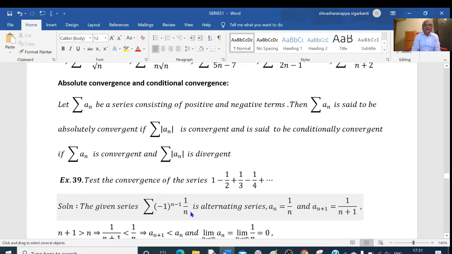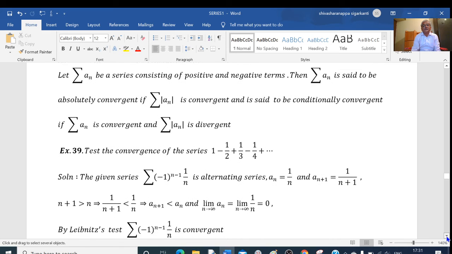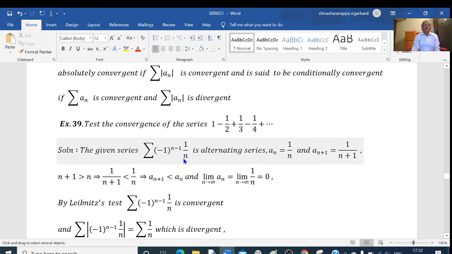So here my a_n is equal to, I am going for the Leibniz test for alternating series here. a_n is equal to 1 by n and a_{n+1} equal to 1 by n plus 1. n plus 1 is greater than n. Therefore, its reciprocal 1 by n plus 1 is less than the reciprocal of this, 1 by n.